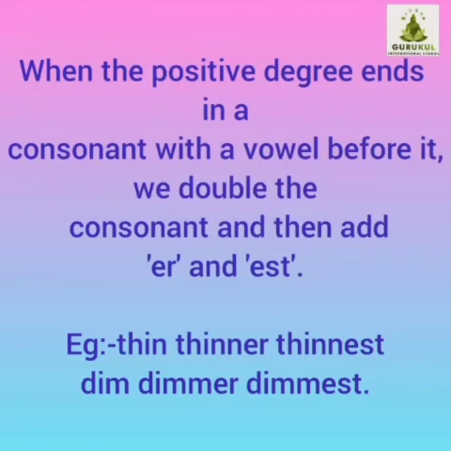When the positive degree ends in a consonant with a vowel before it, we double the consonant and then add er and est. Example, thin, thinner, thinnest. Dim, dimmer, dimmest. Here, in the word thin, last letter n is doubled because second last letter i is a vowel. Same way in the word dim, last letter m is doubled because second last letter i is a vowel.